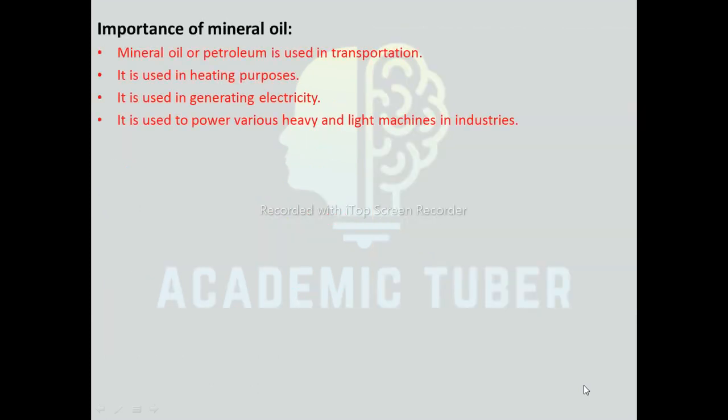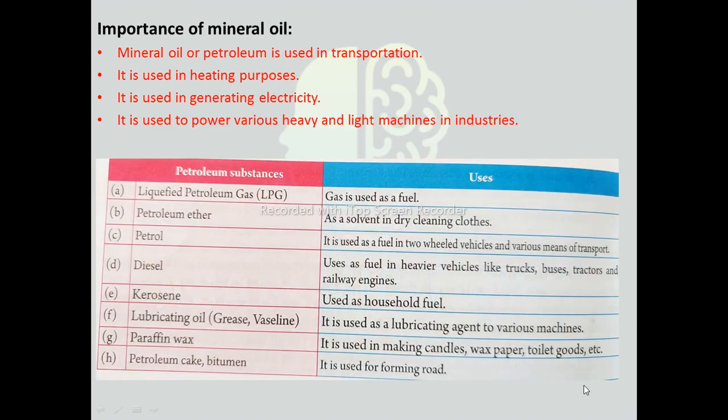Importance of mineral oil. Mineral oil or petroleum is used in transportation, in heating, in generating electricity, and to power various heavy and light machines in industries. So here are some petroleum substances and their uses.